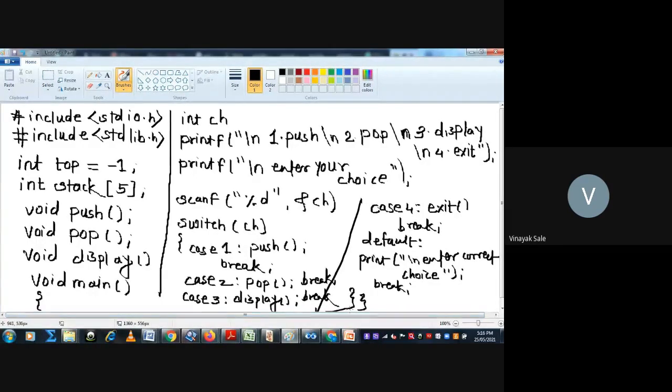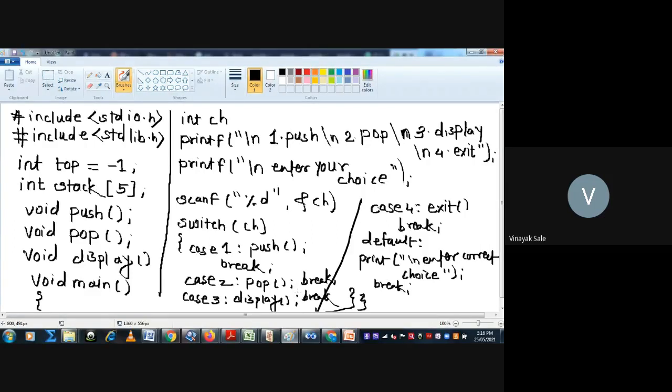Okay, then we are going to write the operations of the push function, pop function, and display function. These different operations and the program for a stack using array, we will study in the next lecture.